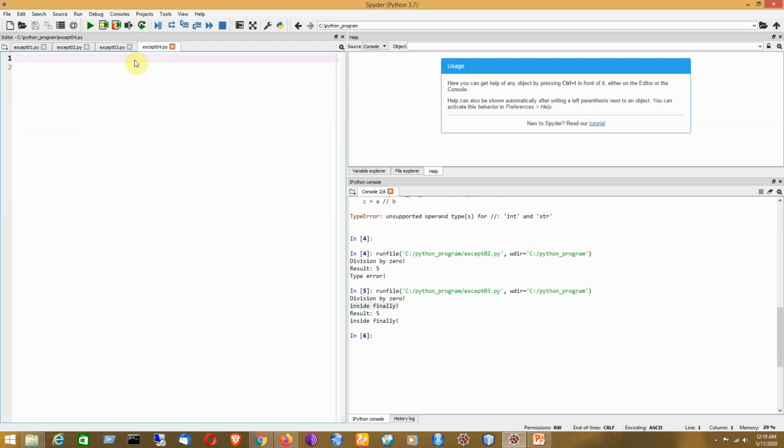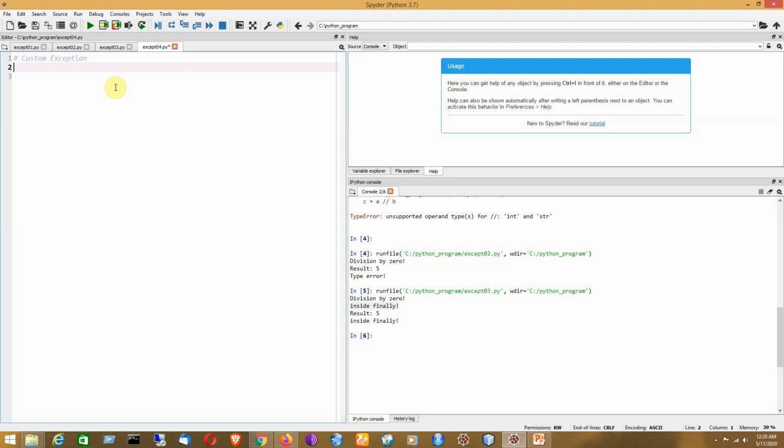Now I will be trying to create a custom exception in Python, and I will also show you the use of the else clause. If no exception is generated, that kind of statement can be placed inside the else clause. So it is the example of a custom exception. That is the example I am going to show here. So, custom exception: first I will create an exception.